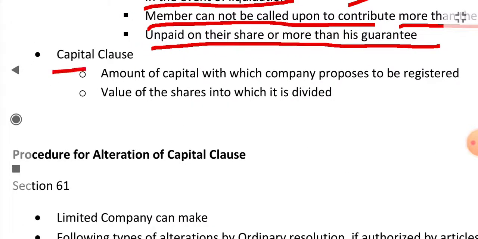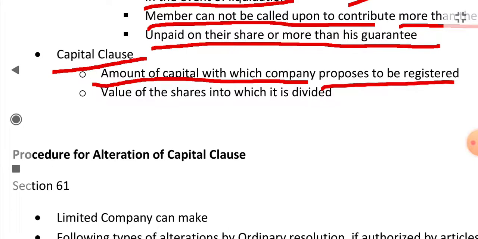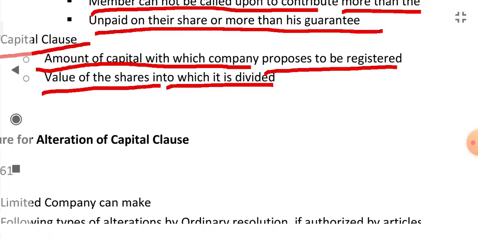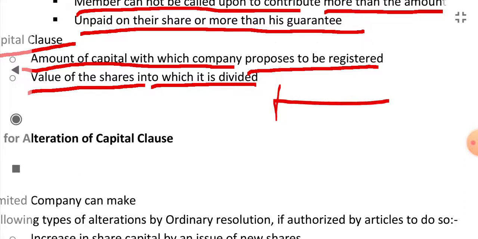Next is the capital clause. In the capital clause, what is stated? The amount of capital with which the company proposes to be registered and the value of the shares into which it is divided.